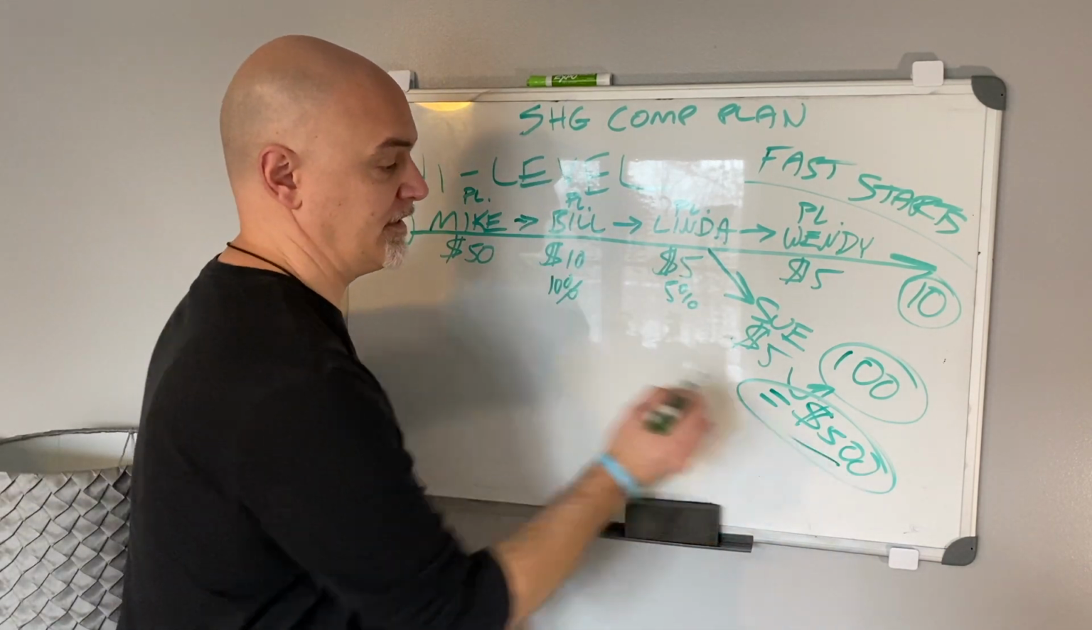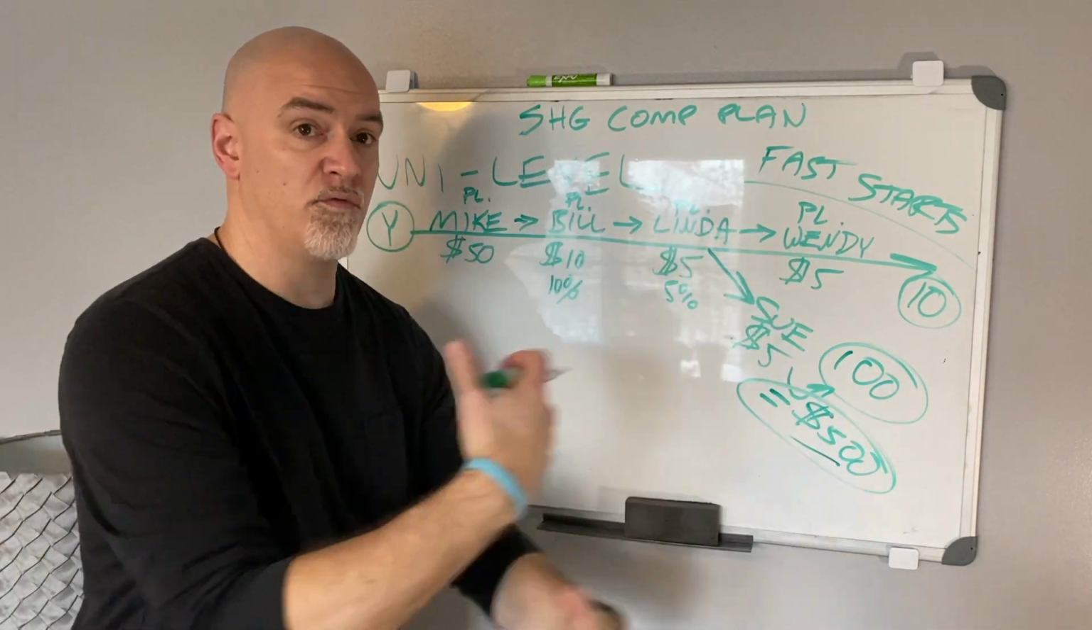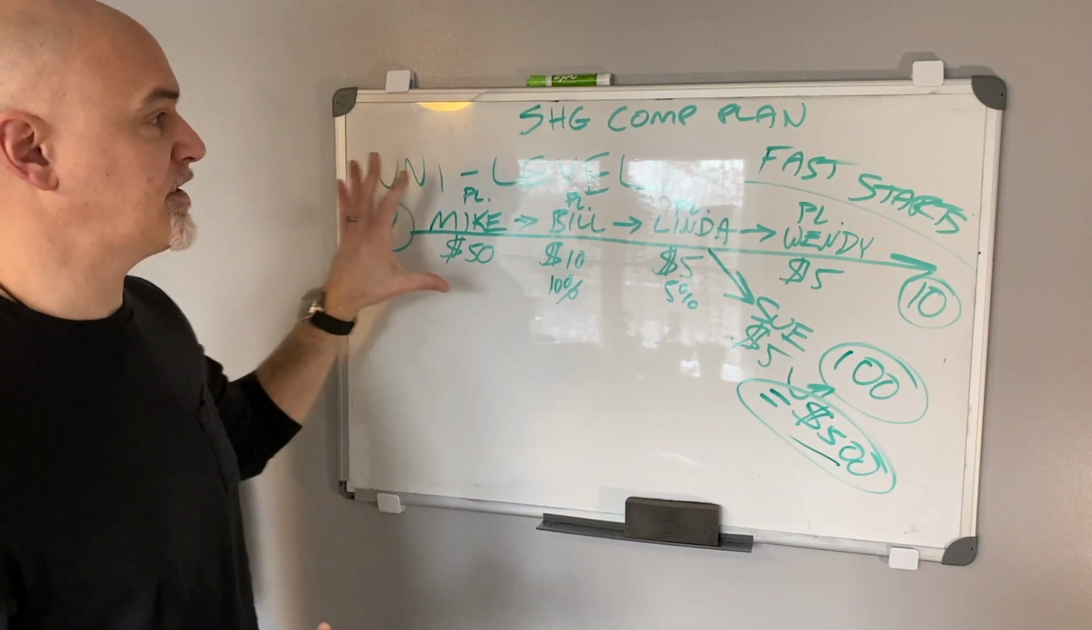You're going to see this the day that it happens. Now, what's going to happen as they renew further down the road? That's going to be in the matrix, which we're going to take a look at in a minute. So this is how the Unilevel works.